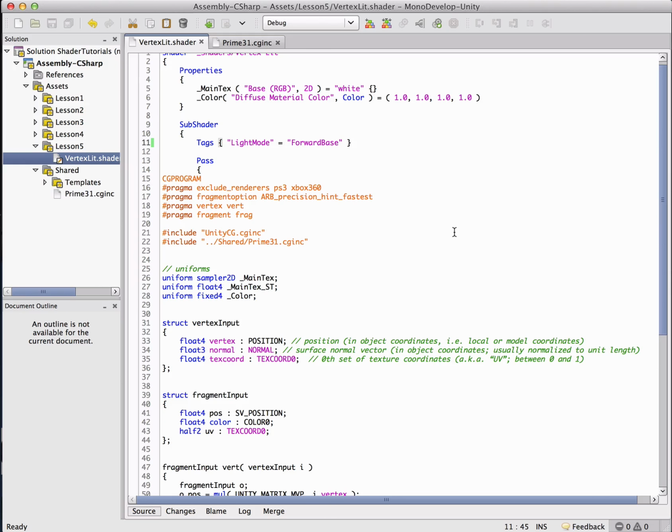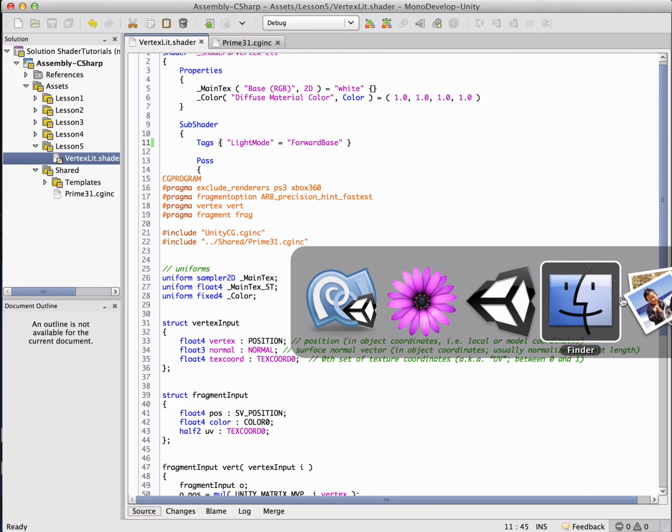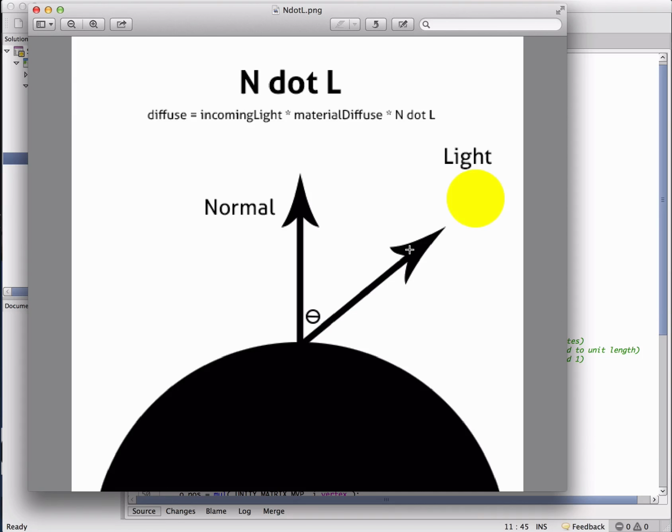Okay, the big thing with lighting, and you're going to hear this a ton, is N.L. I'm just going to pull up an image here that kind of shows what N.L is. What we really want when we're dealing with lights is this angle.